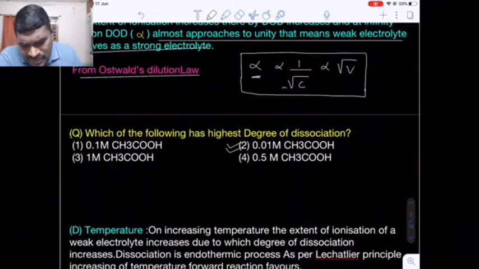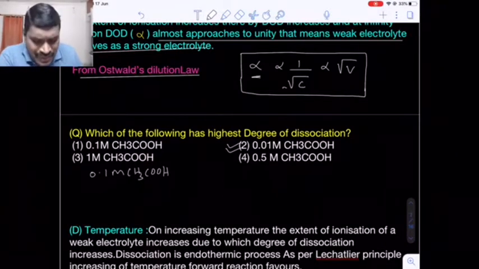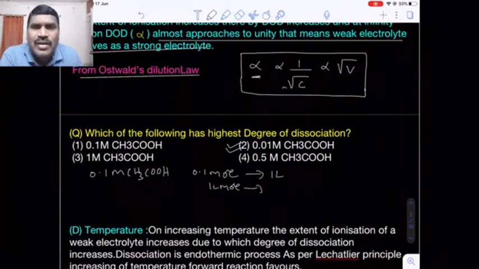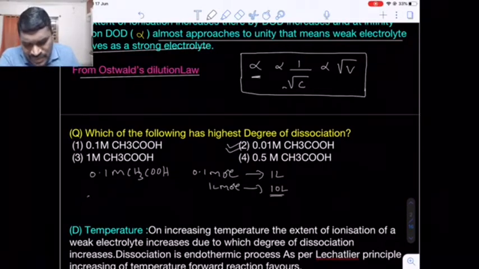Suppose we have 0.1 molar acetic acid. What is the meaning of 0.1 molar acetic acid? That means 0.1 moles of acetic acid is present in 1 liter of solution. Then 1 mole of solute will be present in how many liters? That will be 10 liters. Now let's suppose 0.01 molarity of acetic acid. What is the meaning of this?